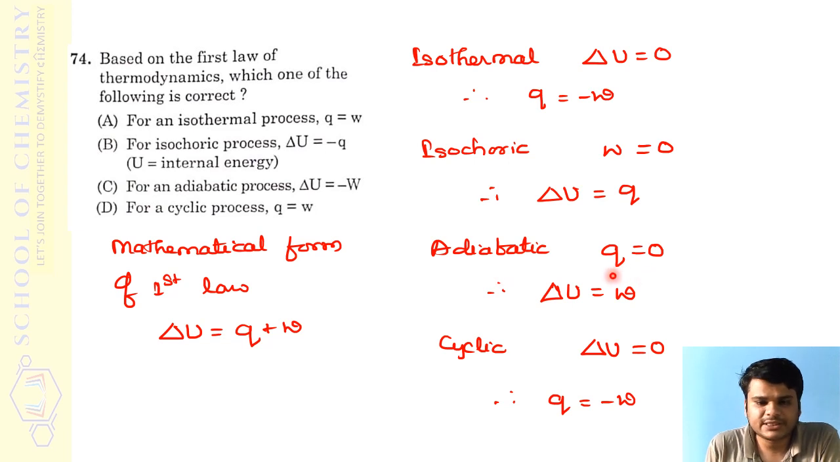Then next, adiabatic process they are speaking about. In adiabatic process, heat added to the system or heat liberated by the system will be 0. Therefore Q effectively will be 0. If you substitute Q is equal to 0 in this equation, delta U is equal to plus W. But here it is minus W, so therefore that cannot be the answer.